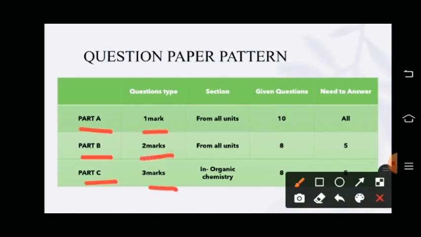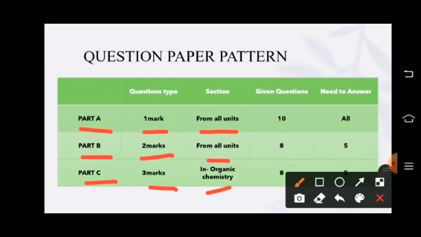Part A questions come from all the units, and part B questions also come from all the units. And part C is purely inorganic chemistry. So the questions in part C are purely from inorganic chemistry.